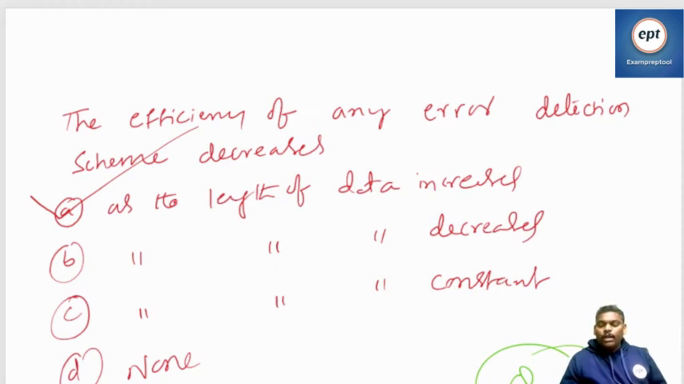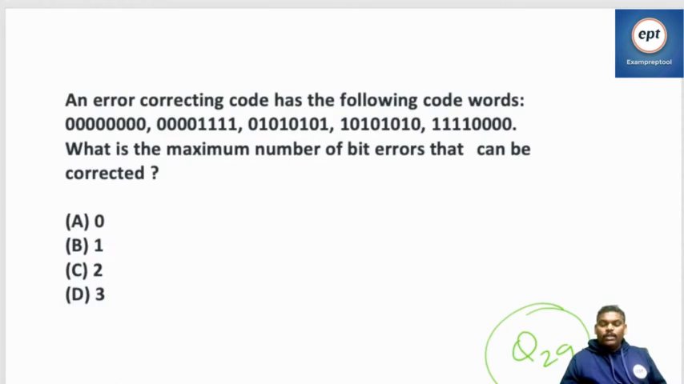That is the reason we have framing. Framing means, if the packet is bigger, efficiency is decreasing, so let's go for framing. Framing means making a bigger packet into smaller packets. Go to question 29.